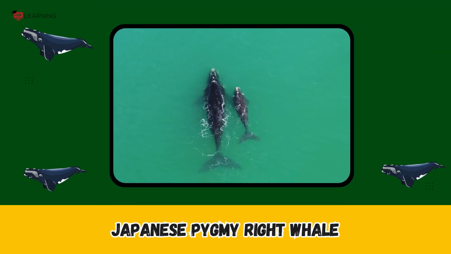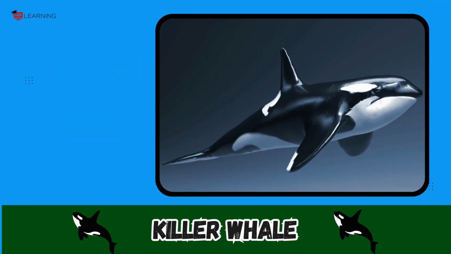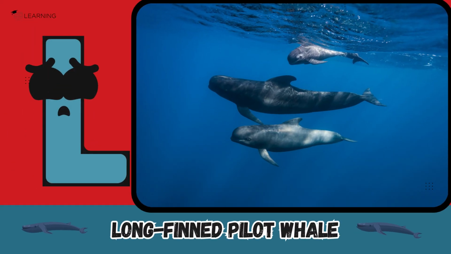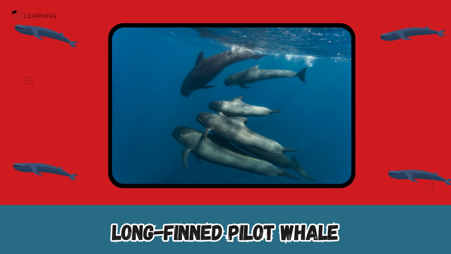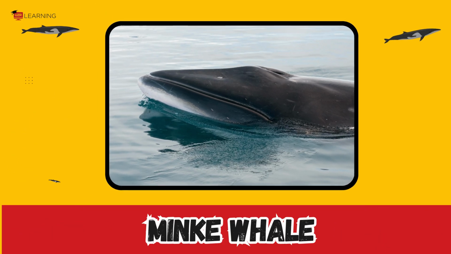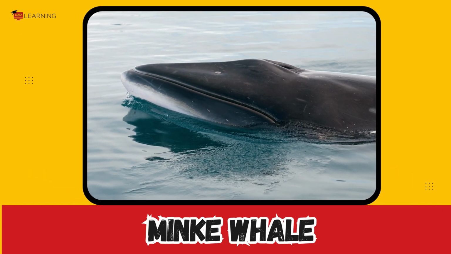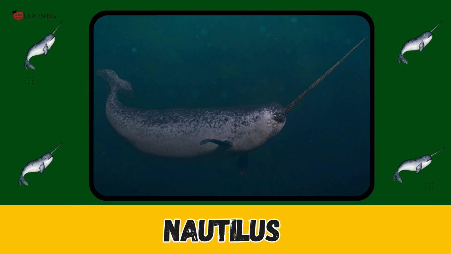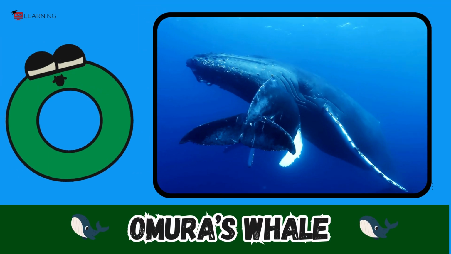Japanese pygmy right whale. K is for killer whale. Killer whale. L is for longfin pilot whale. Longfin pilot whale. M is for minke whale. Minke whale. N is for narwhal. Narwhal. O is for Omura's whale.